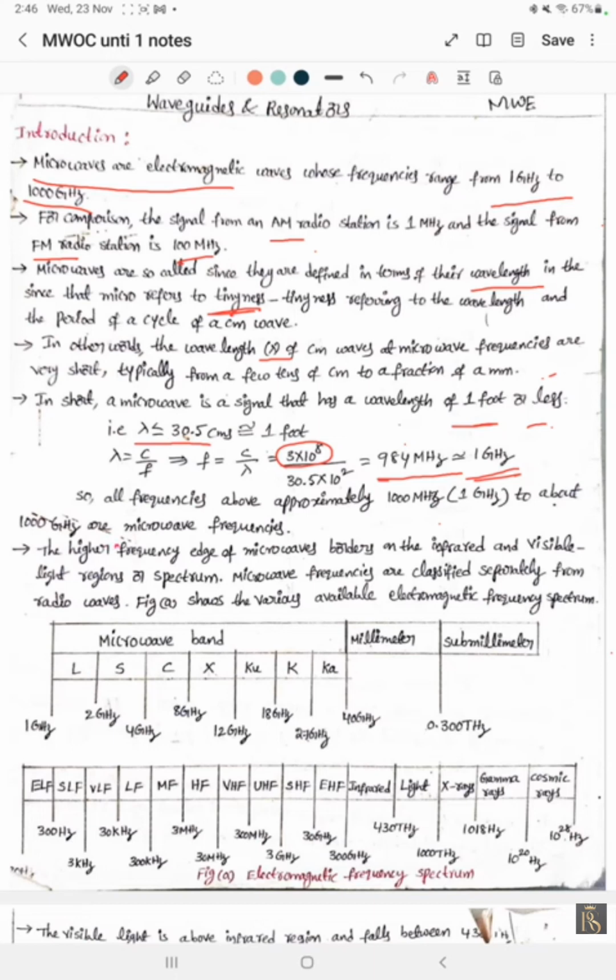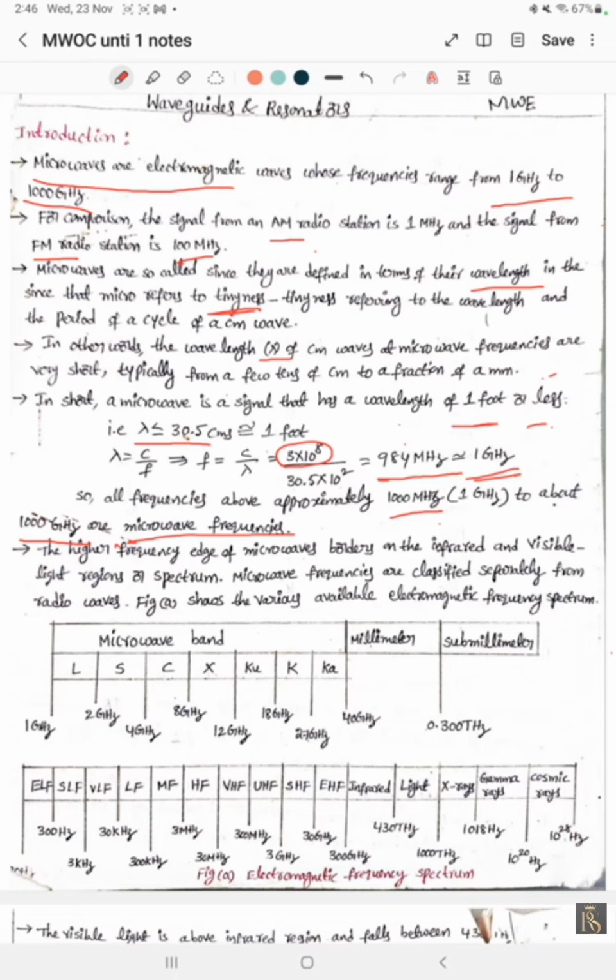Is this a microwave frequency or not? Yes, it is a microwave frequency, of 1 gigahertz.